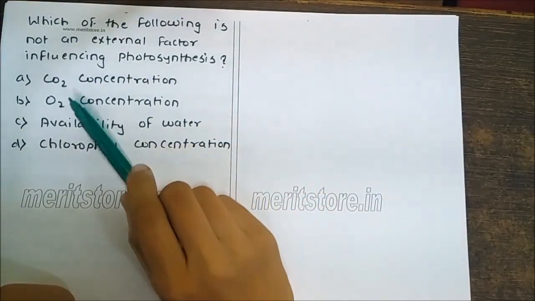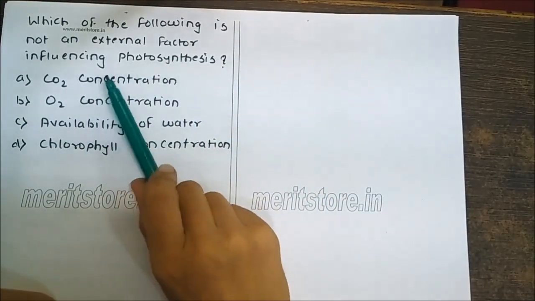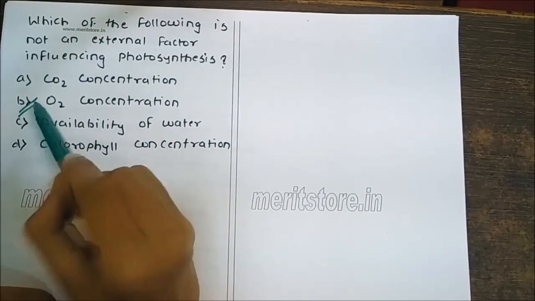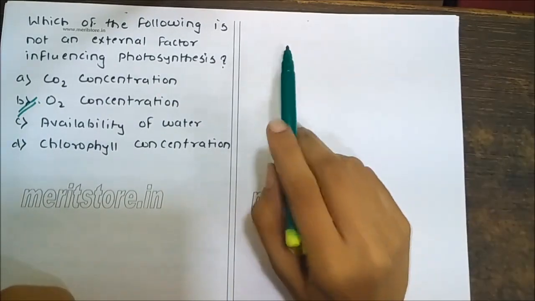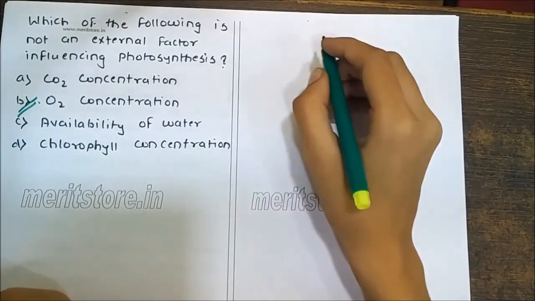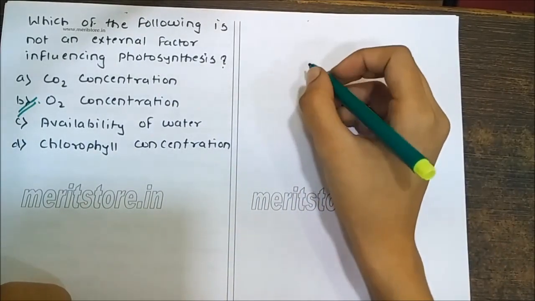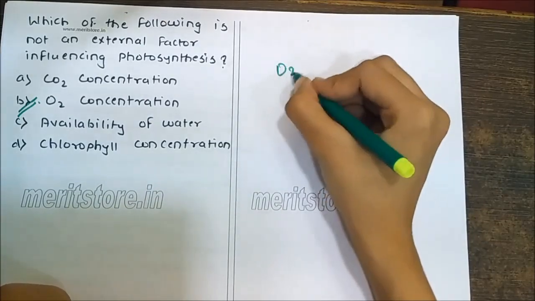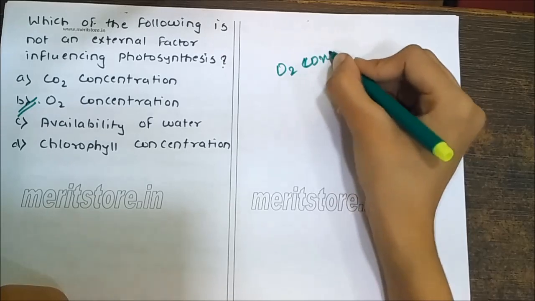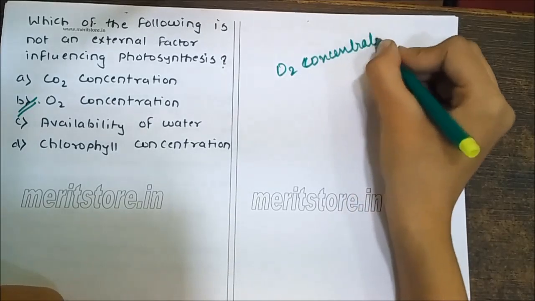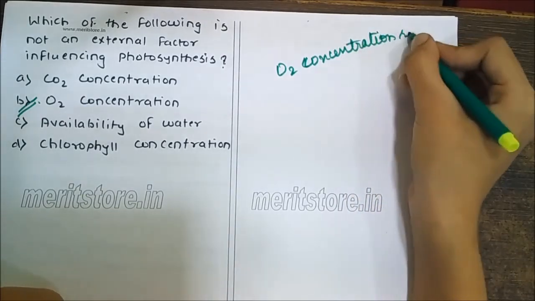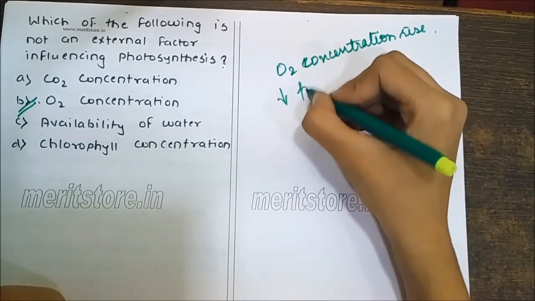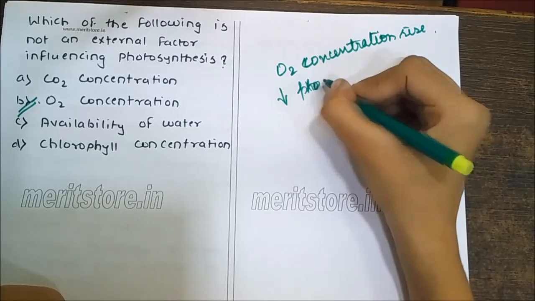Which of the following is not an external factor influencing photosynthesis? The correct option is O2 concentration, because oxygen is a product of photosynthesis. A small quantity of O2 is required for photosynthesis to take place. But when O2 concentration rises, the rate of photosynthesis decreases.